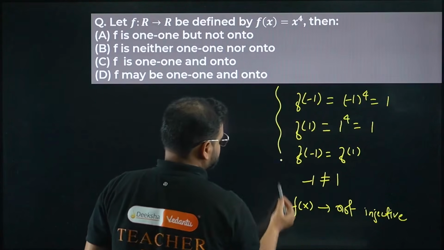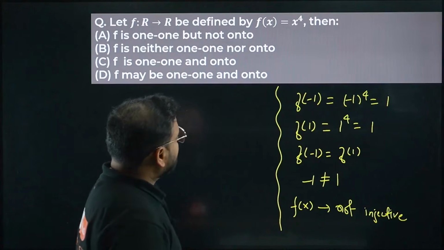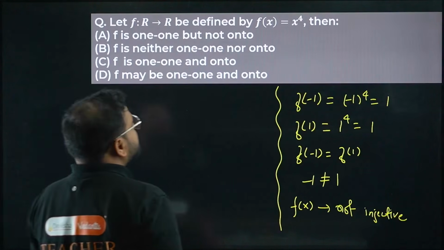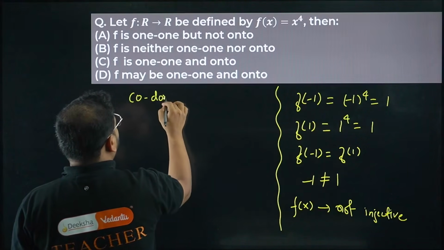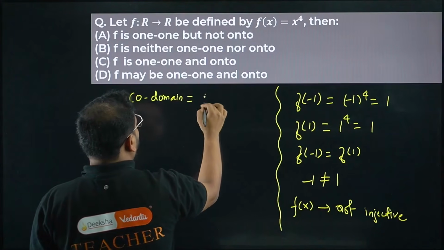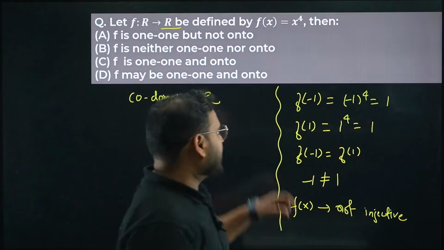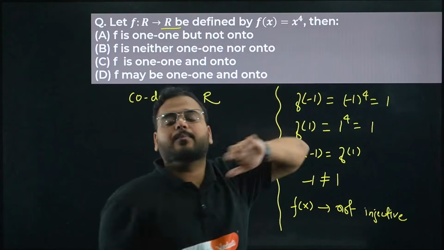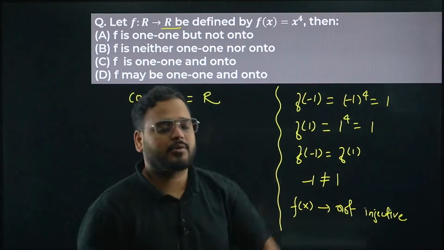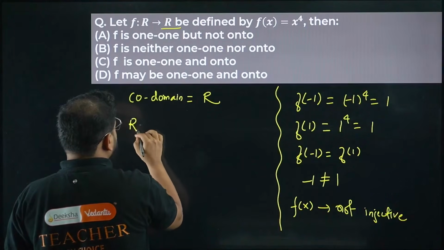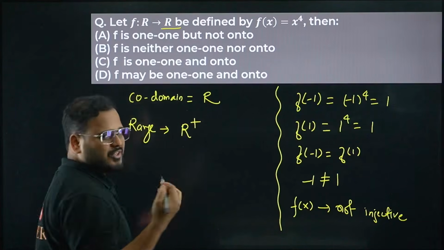Alright. Now for onto function, have a look. It's not onto as well because your codomain is all real numbers, whereas your range is only positive. Anything you put in this function f(x) comes out as positive only, because the power is 4. So your range is only positive real numbers or 0.